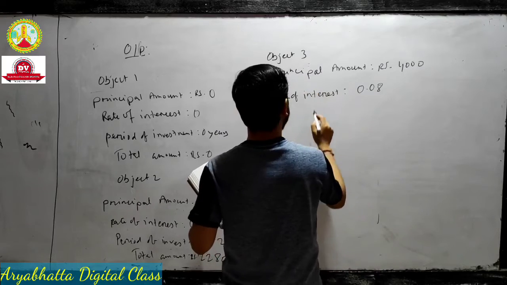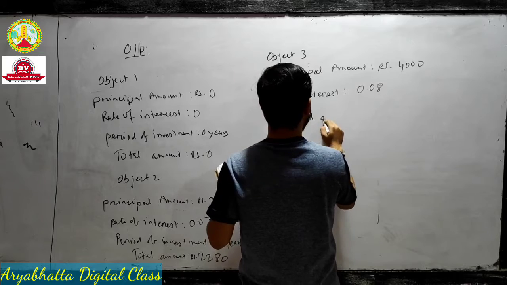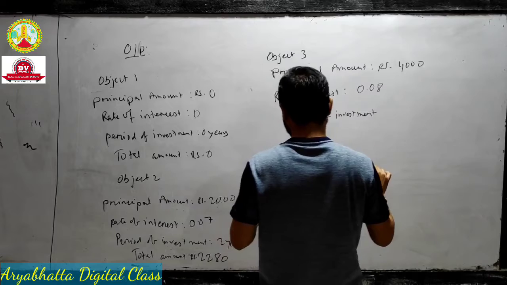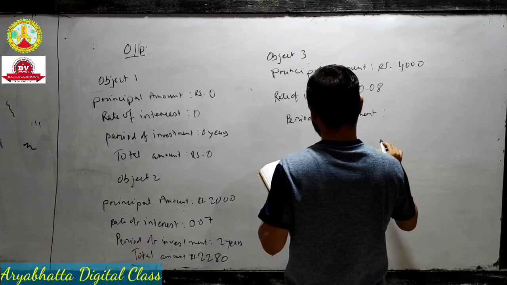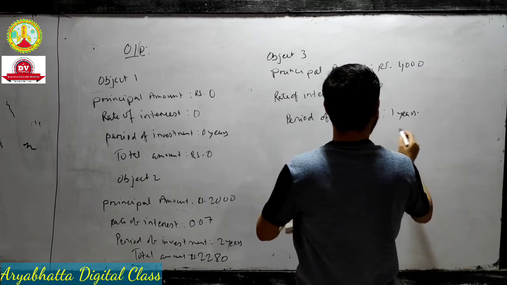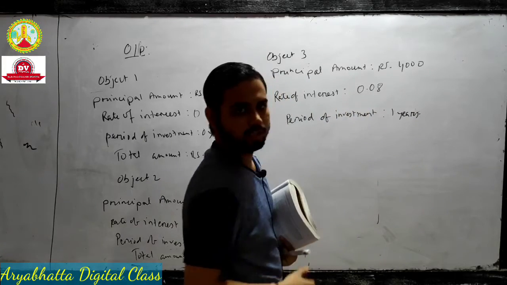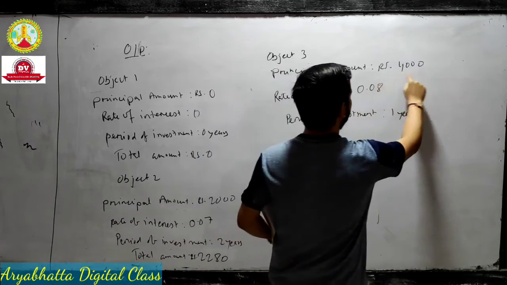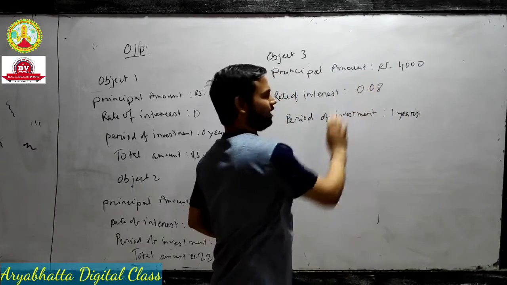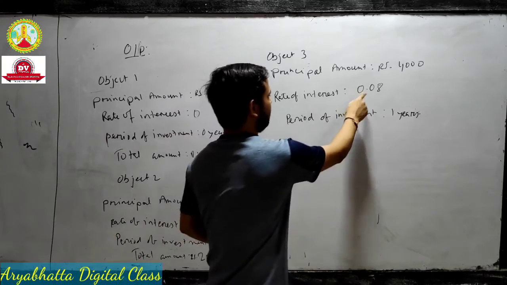You see, because only principal amount and time are defined in the object, rate is defined in the constructor. In the object D3 we take the argument only principal amount and time. The rate is defined in the constructor part, the third deposit constructor, rate is defined as 0.08.